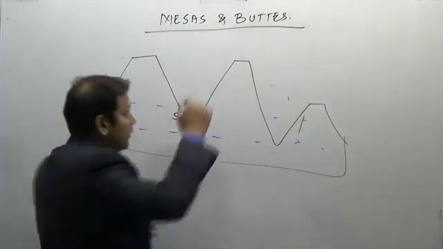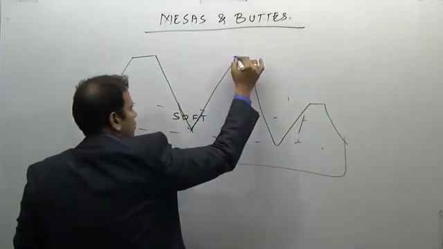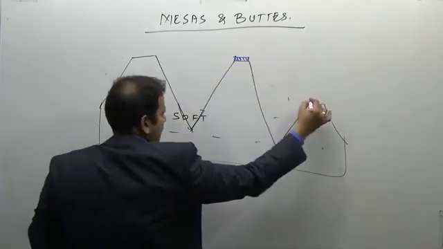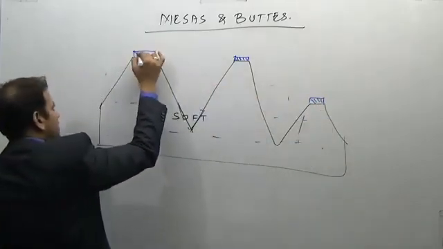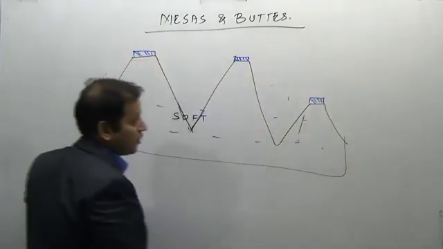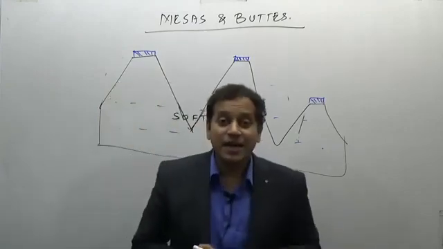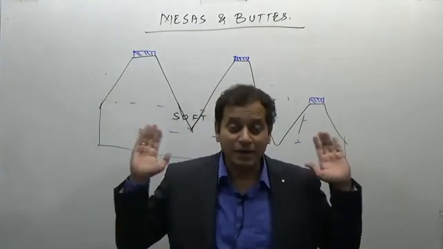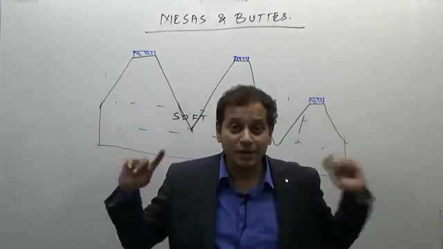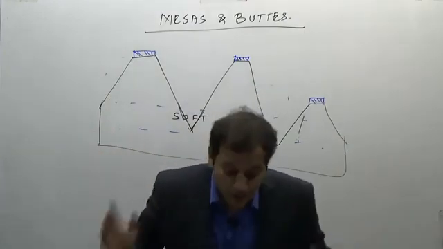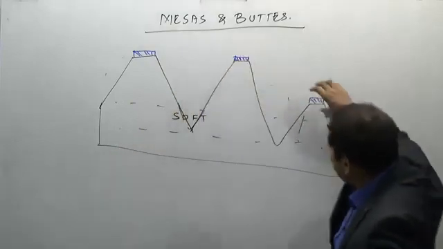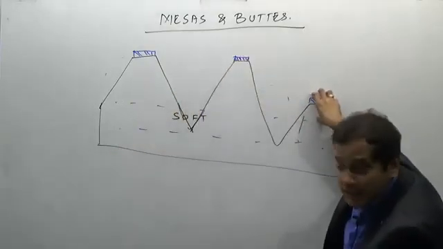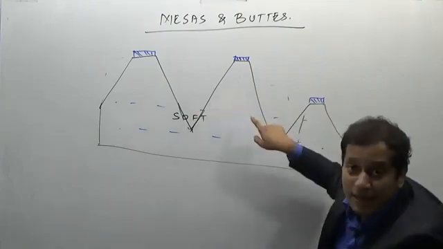So we will have a cap of hard, resistant rock, and the soft rock below. The entire valley will look like a V-shaped valley, separated by different kinds of mountains. Such a topography is known as mesas. And small forms of mesas are known as buttes. They are always separated by a V-shaped valley.